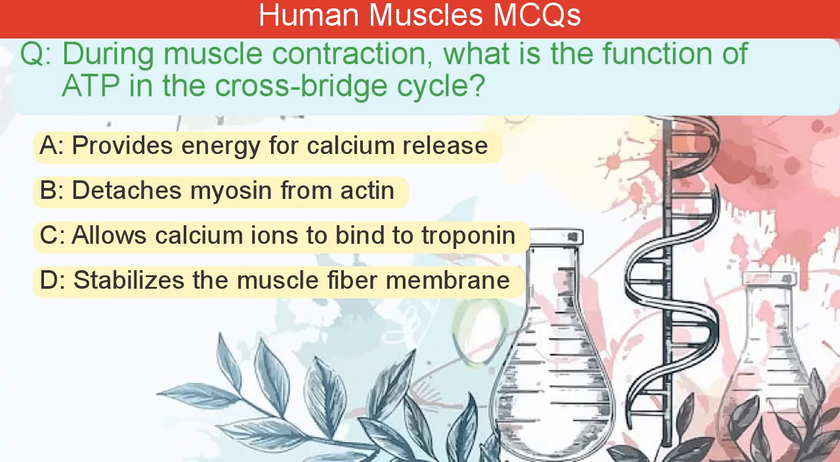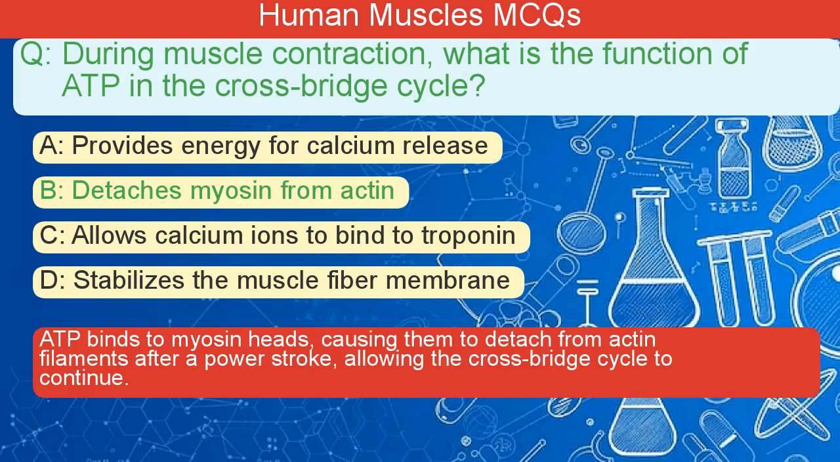During muscle contraction, what is the function of ATP in the cross-bridge cycle? A. Provides energy for calcium release. B. Detaches myosin from actin. C. Allows calcium ions to bind to troponin. D. Stabilizes the muscle fiber membrane. The correct answer is B. ATP binds to myosin heads, causing them to detach from actin filaments after a power stroke, allowing the cross-bridge cycle to continue.